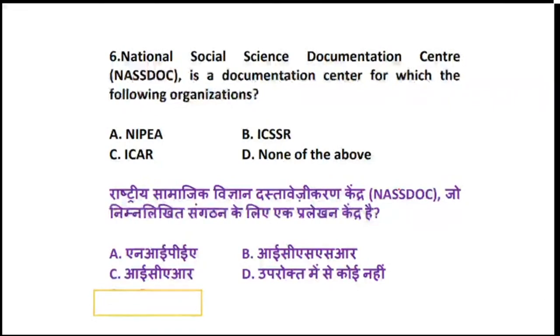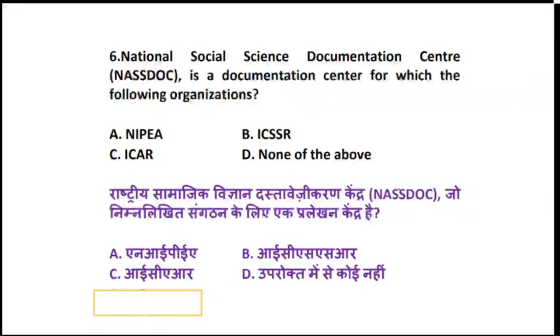Now let's see a little bit of detail about it. It is called NASSDOC, which was established in the year 1970 as a division of ICSSR with an objective.